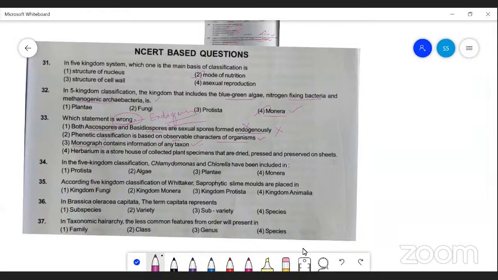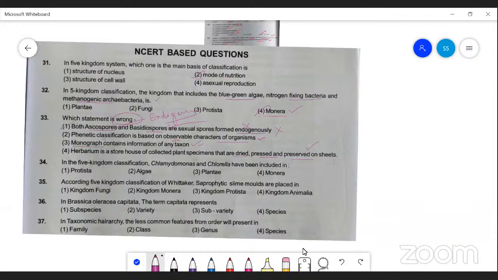It is also correct. And next, herbarium is a storehouse of a collection of plant species and specimens that are dried, preserved, and mounted on sheets. It is also correct. And which statement is the wrong statement? The first one is the wrong statement.